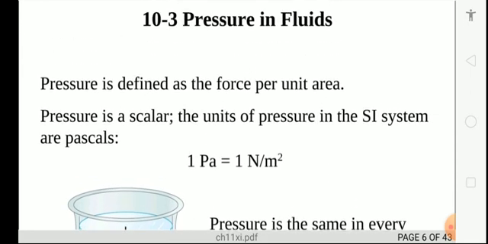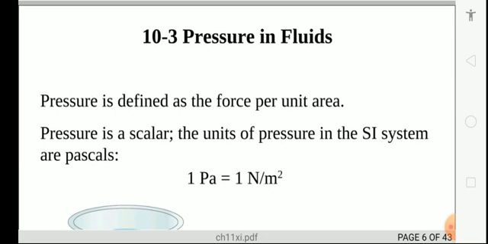Now before starting any topic, let us know what pressure is. A force acting on a surface per unit area in the direction perpendicular to it is known as pressure. Pressure is force upon area.